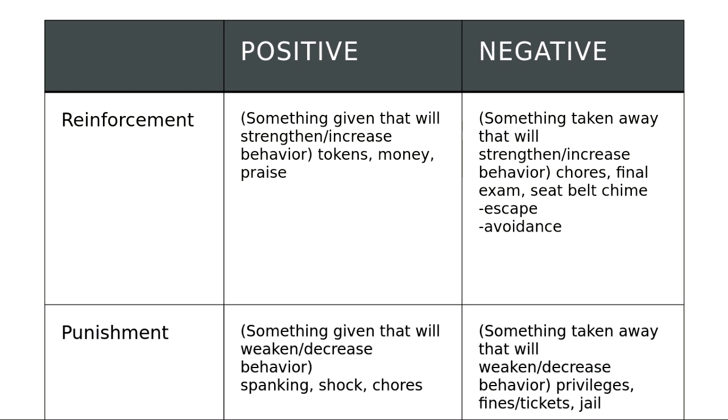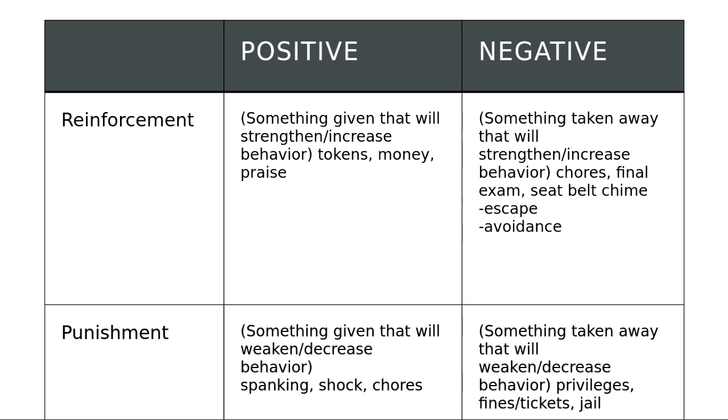If you take away chores following a behavior that you want to increase, the taking away of the chores will increase the behavior that it follows. So your child's behaving appropriately. You take away chores to increase that appropriate behavior, negative reinforcement. Your child is behaving inappropriately. You give chores in order to decrease that behavior of behaving inappropriately. That would be positive punishment.